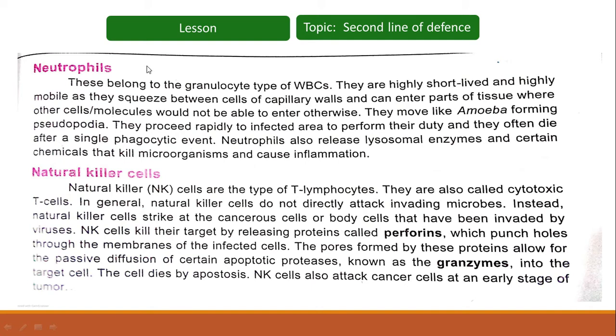So neutrophils belong to the granulocyte type of WBCs because they have granules within their cytoplasm.